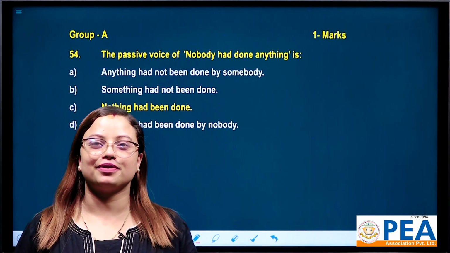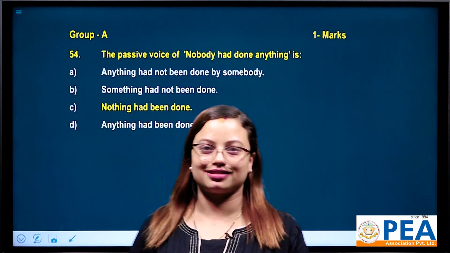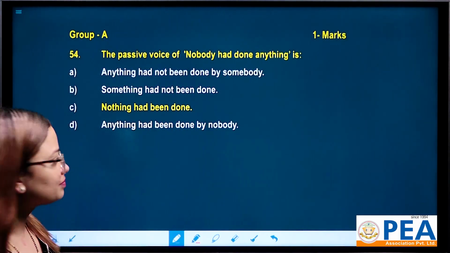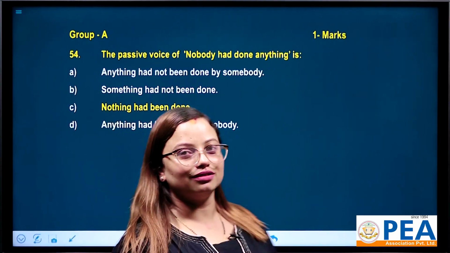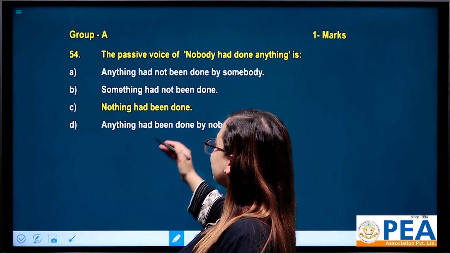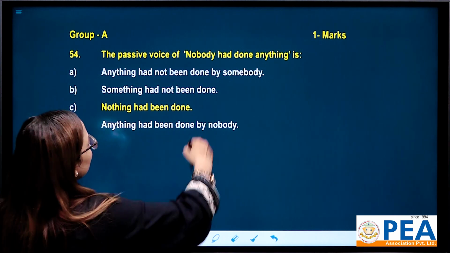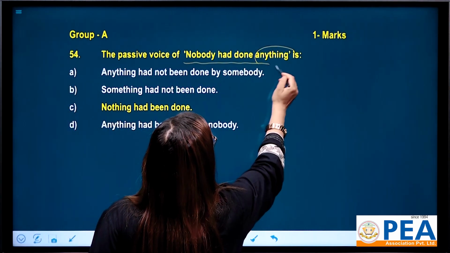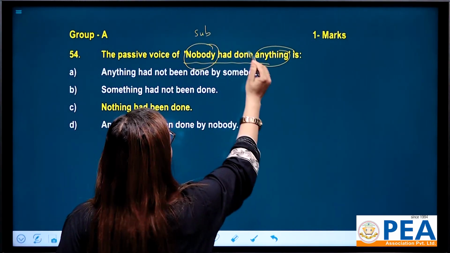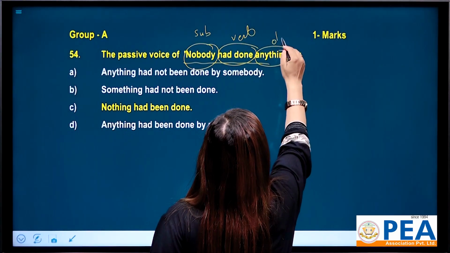Let's go for question number 54. The passive voice of "Nobody had done anything" is. We have four options. "Anything had not been done by somebody." "Something had not been done." Another is "Nothing had been done." The last one is "Anything had been done by nobody." The correct answer is "Nothing had been done." In "Nobody had done anything", first of all, your subject is nobody, "had done" is your verb, and "anything" is your object.